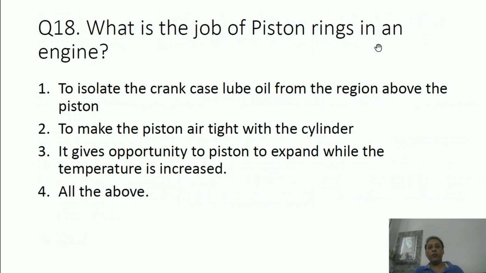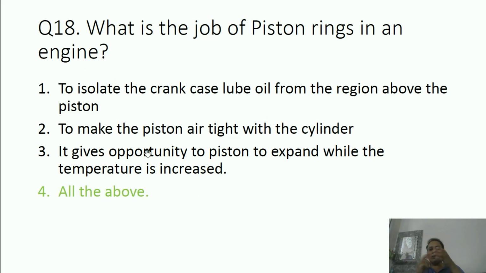Now, what is the job of piston ring in an engine? To isolate the crankcase lube oil from the region above the piston, to make the piston airtight with the cylinder, or it gives opportunity to the piston to expand while the temperature is increased, or all of the above. What is the correct answer? The correct answer is all of the above. See, three jobs it does.